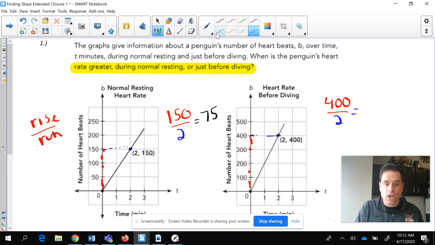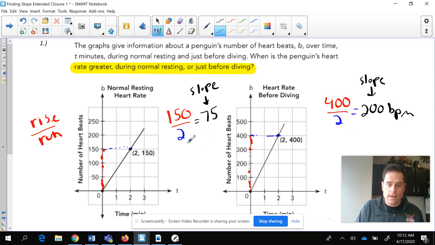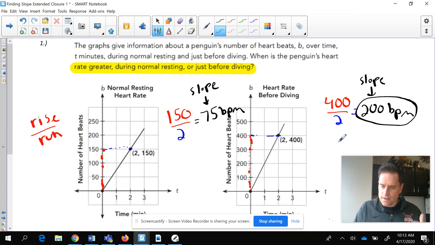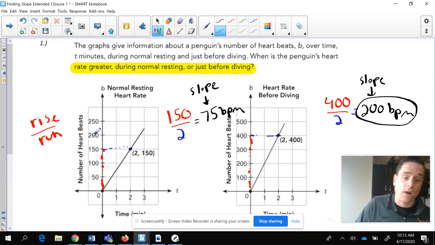And again, what is our slope? Very similar to unit rate, it is going to be 200. And of course, this 200 means beats per minute. And we know that what's going to be greater is right before diving. Right before that penguin dives off, the heart rate's going to be going up a lot more. And we find that out by finding the slope, or rise over run, which again is very similar to unit rate.